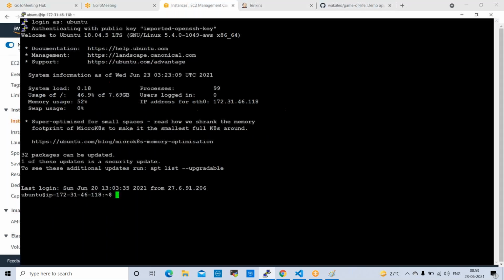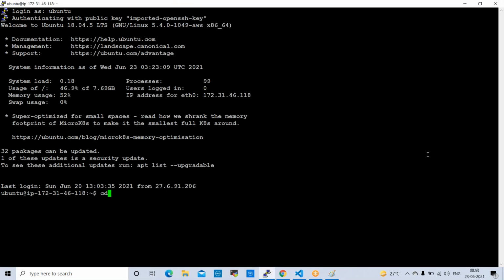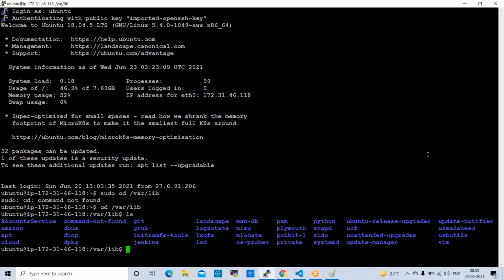Yeah. So where we took the backup: cd /var/lib. We need to get sudo here, right? ls. Here we have the Jenkins folder.